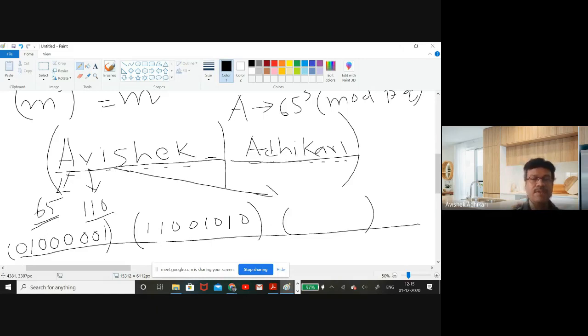See, every time I am making it 8-bit. For example, here some capital A is there. As I have shown you, to represent A, I need 7 zeros and ones. But I deliberately make it 8-bit so that all the characters are represented in 8-bit. Then you will have a one-to-one correspondence.